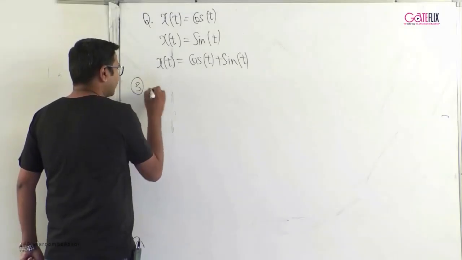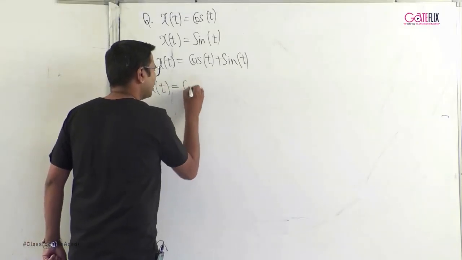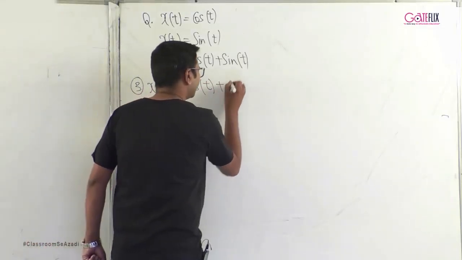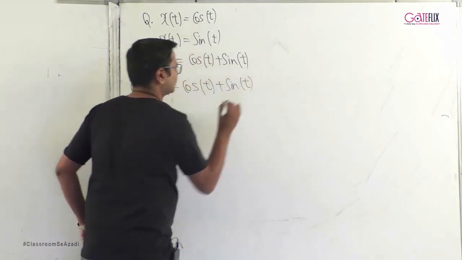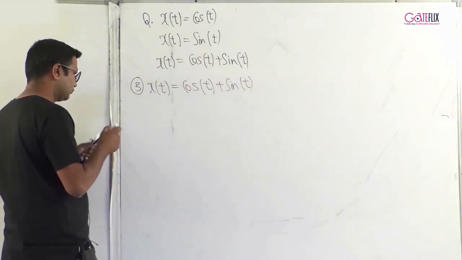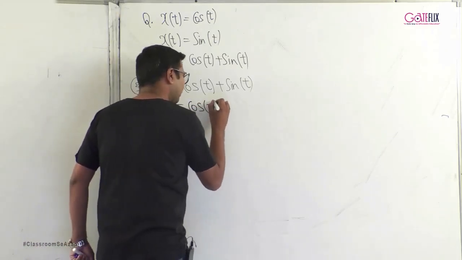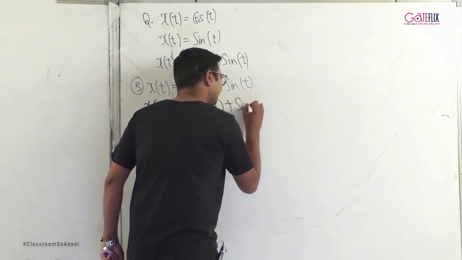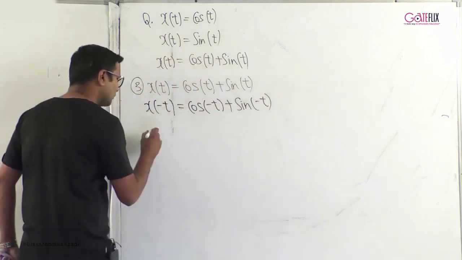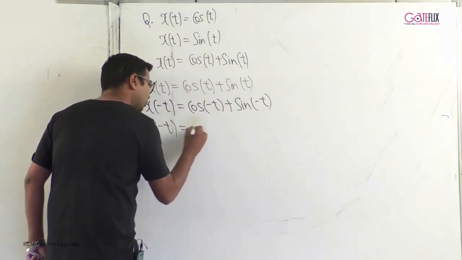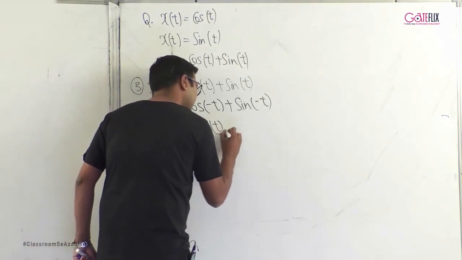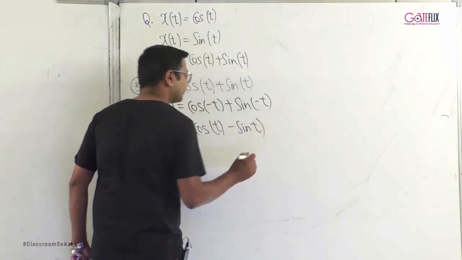Third is x of t is equal to cos t plus sin t. x of minus t is cos of minus t plus sin of minus t. So x of minus t will come out to be cos t minus sin t.